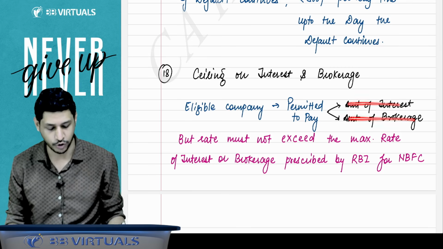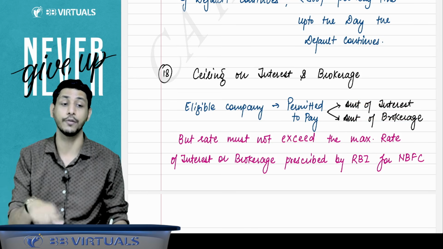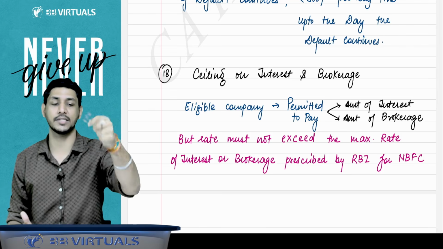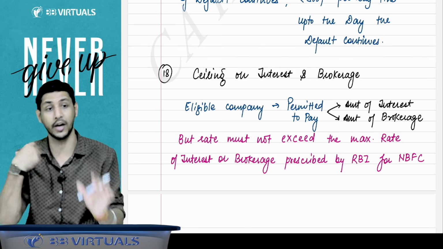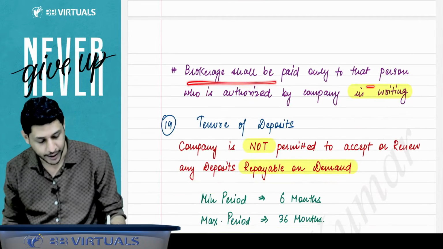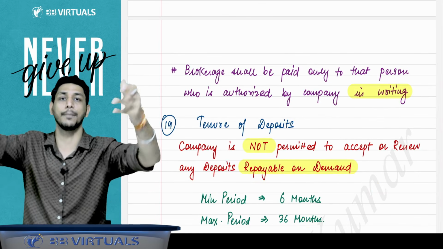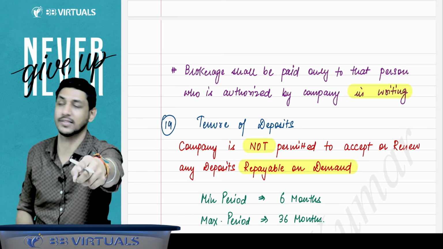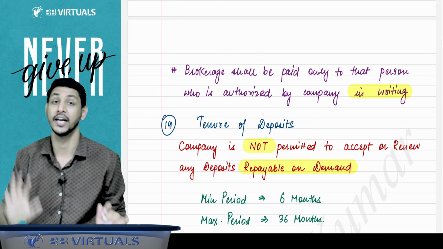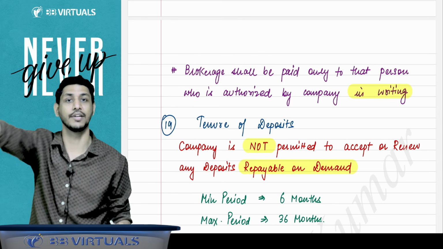So the amount of interest and brokerage should not exceed the maximum rate prescribed by the RBI for NBFCs. And brokerage shall be paid only to a person who is authorized by the company in writing, not to any person who says, I'll go to Reliance and say I have brought this person as a depositor, give me commission. You will not get any brokerage. If the company has authorized you in writing, then only will you get brokerage for bringing investors to that company.